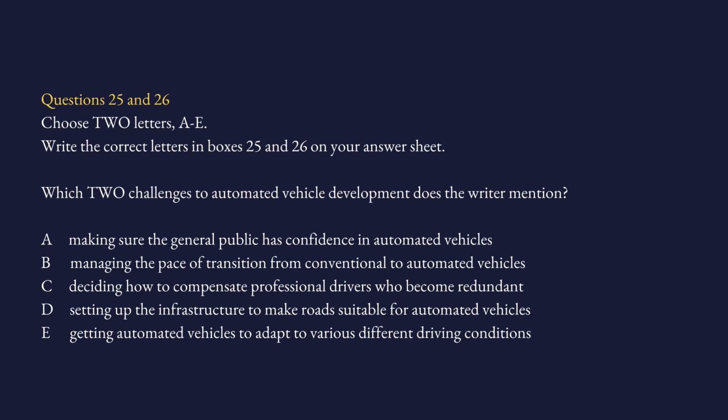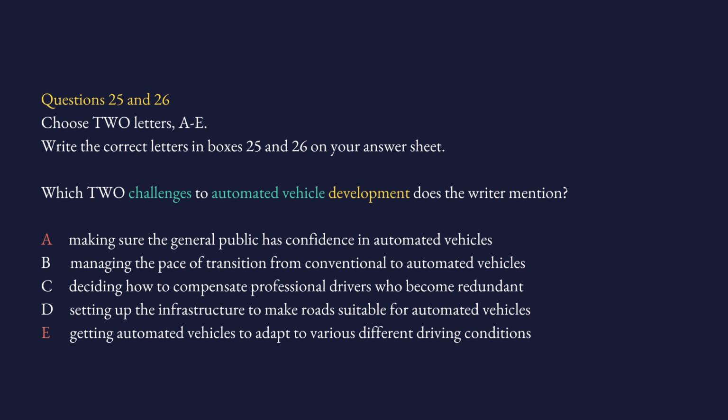The question says, which 2 challenges to automated vehicle development does the writer mention? Challenges, automated vehicle, development. Select keywords from here, go to the passage, check the passage one by one, and see which one is the answer. And then come back and confirm it with me. Welcome back. The answer is A and E.